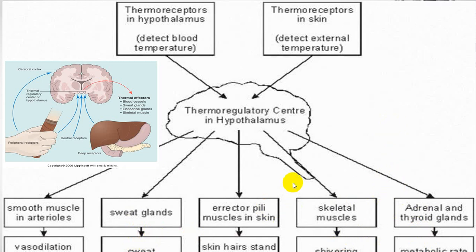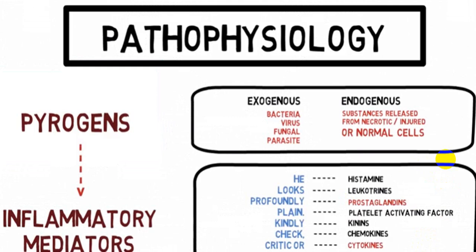So these will be the factors taking part in regulation: peripheral blood vessels by vasoconstriction or vasodilatation, increased or decreased sweating, skeletal muscle contraction, that is shivering, or decreased muscle contraction, and release of T3, T4 hormone, or release of adrenaline, noradrenaline, which will increase your metabolic rate, or decreased hormone release will decrease your metabolic rate.